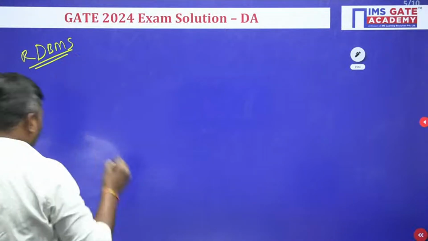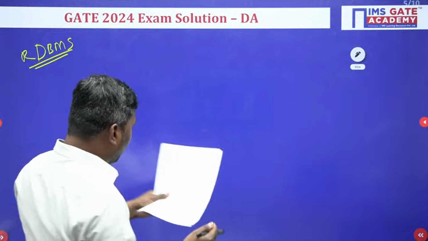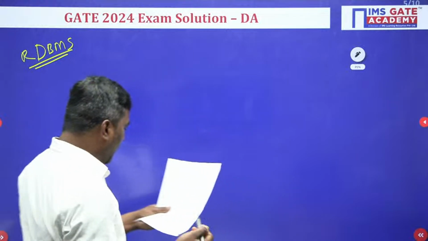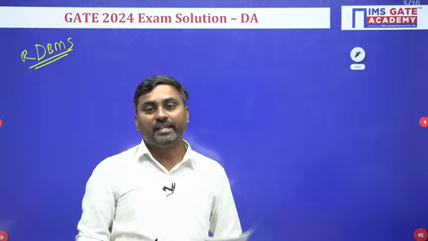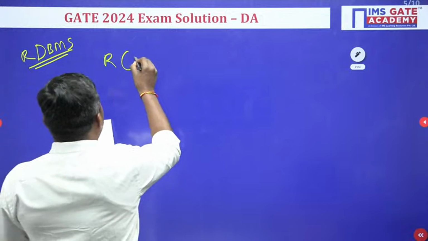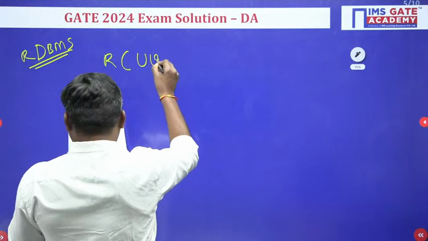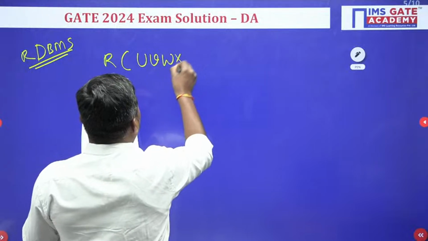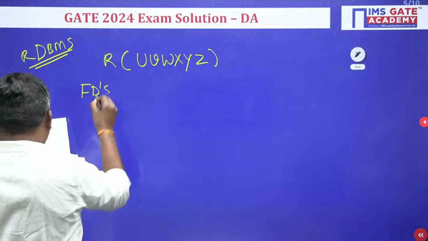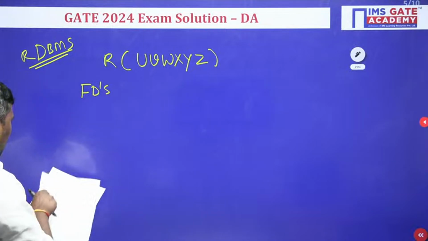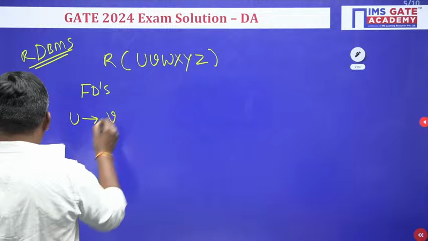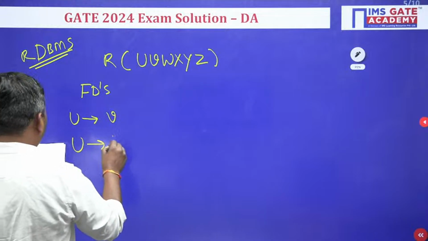So DBMS. From DBMS, you understand functional dependencies. They are asking which of the following can be derived, equivalently derived, from the given. The given relation is R(U, V, W, X, Y, Z), and the FDs are given: U derives V and U derives W.